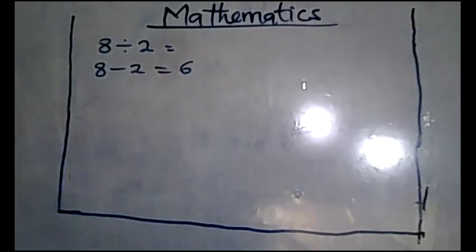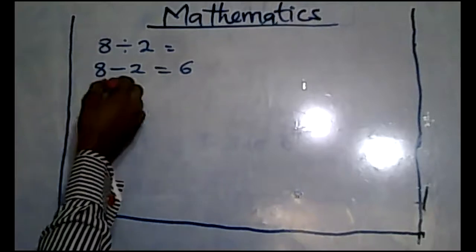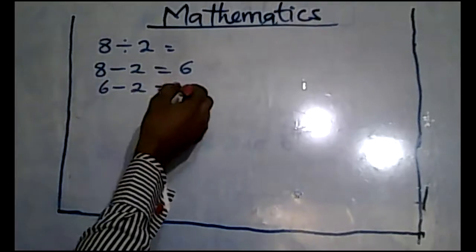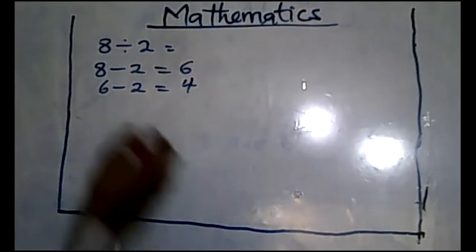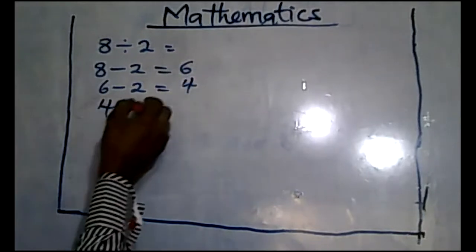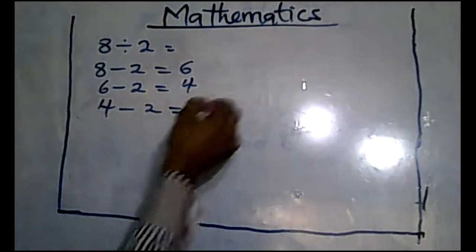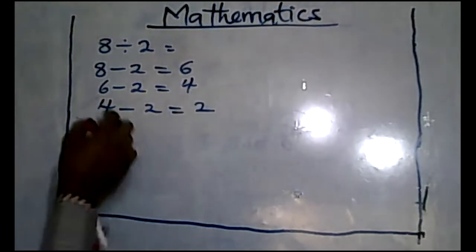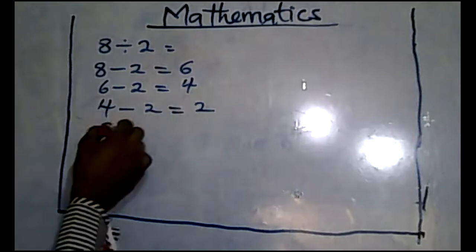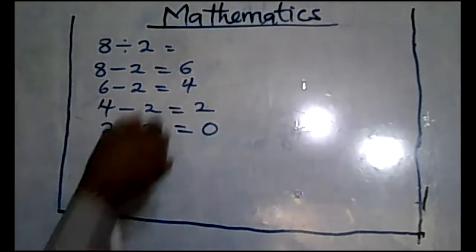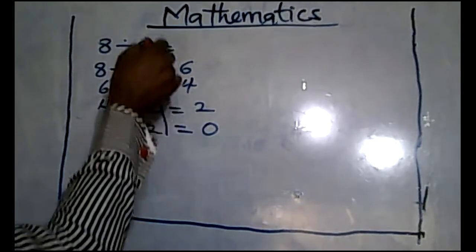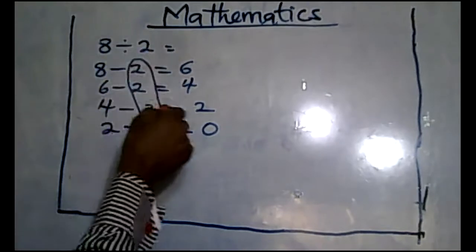The next one, 6 minus 2, gives me 4. The next is 4 minus 2, that gives me 2. Then finally, 2 minus 2 gives me 0. So I'm going to count the number of times I have subtracted 2 from 8, and that will give me my answer.